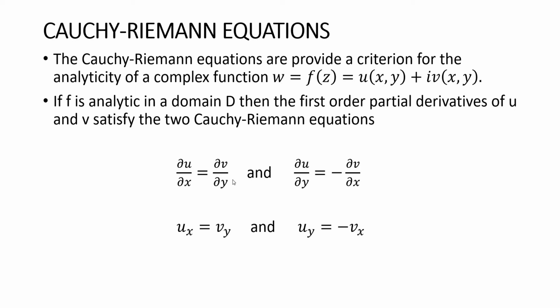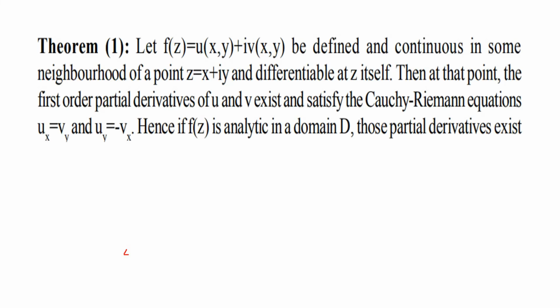So if a complex function is analytic, then the real part u and the imaginary part v satisfy the Cauchy-Riemann equations: ux is equal to vy and uy is equal to minus vx. Now we define this necessary condition as a theorem.